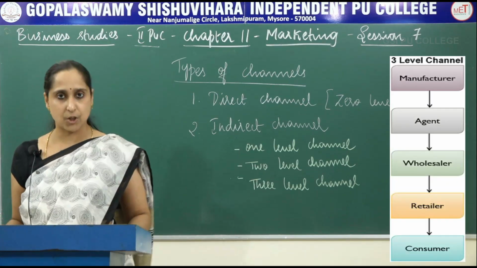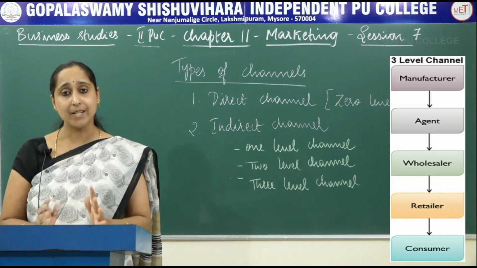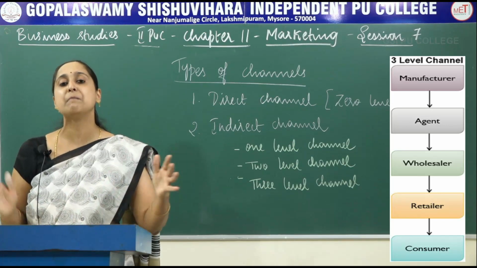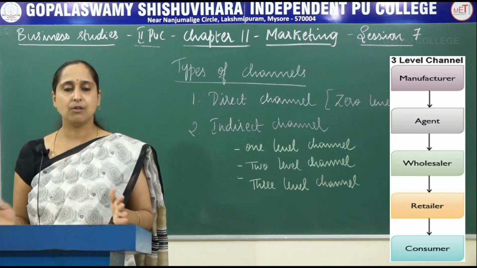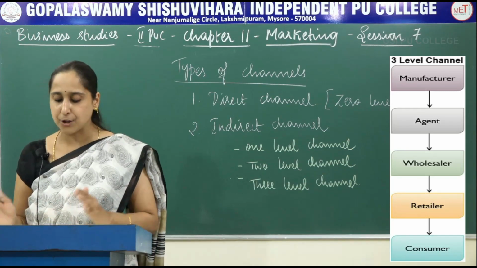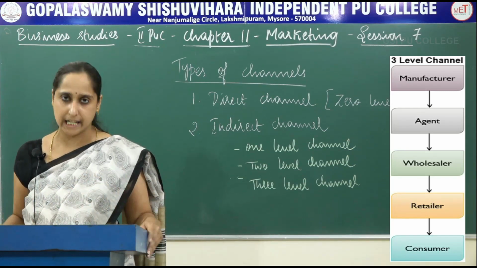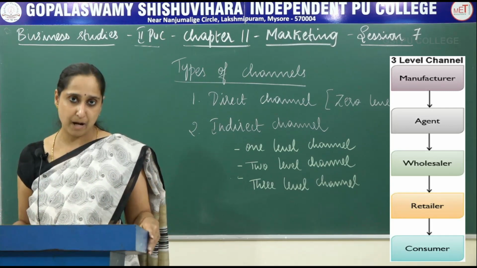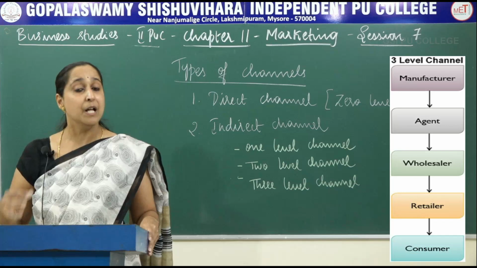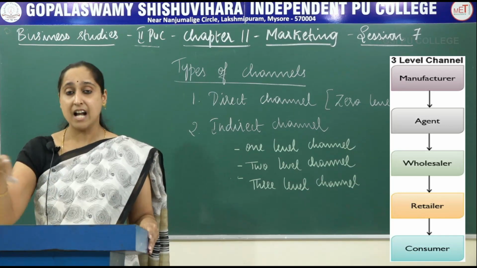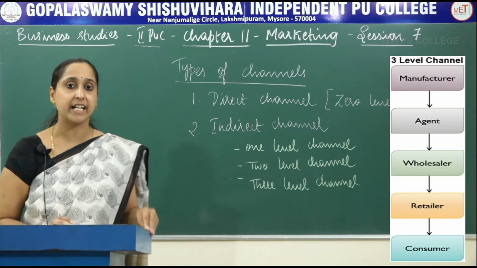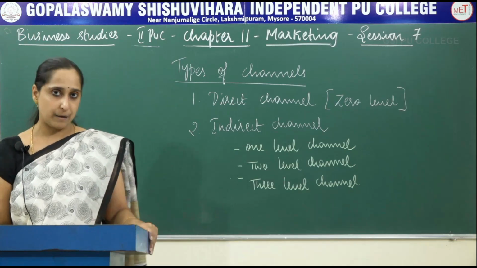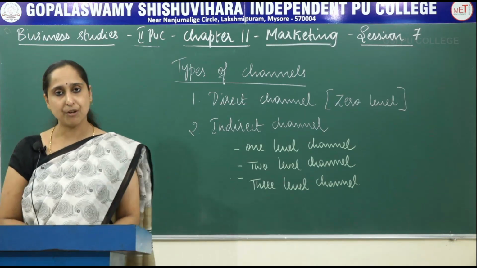Next is three level channel. Here agent, wholesaler, retailer come in between manufacturer and consumer. So this is done when the manufacturer carries a limited product line and when he has to cover a wide market or a large market. He has very little product to sell, but when he has to cover a large area or a large market, he uses three level channel. So these are the different types of channels.